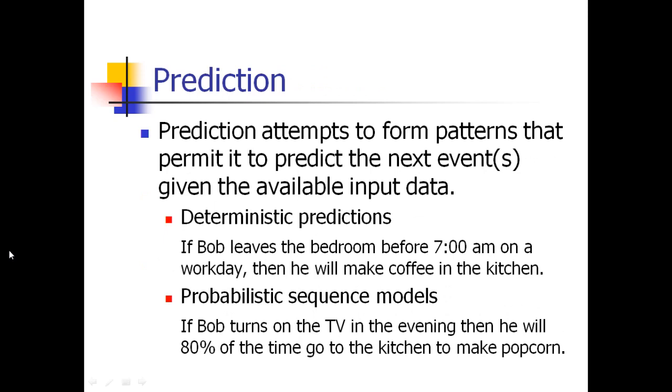So the prediction will be done from these patterns with the help of two things: deterministic prediction and probabilistic sequential models. First one, for example, if Bob leaves the bedroom at 7 a.m.